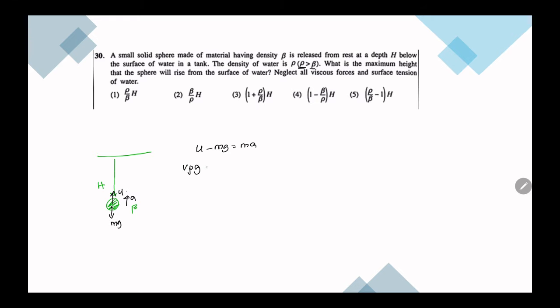But U is V rho g, minus, instead of m I can write V beta g, equal to V beta a. So volume is getting cancelled. We have acceleration a equal to rho minus beta g divided by beta.